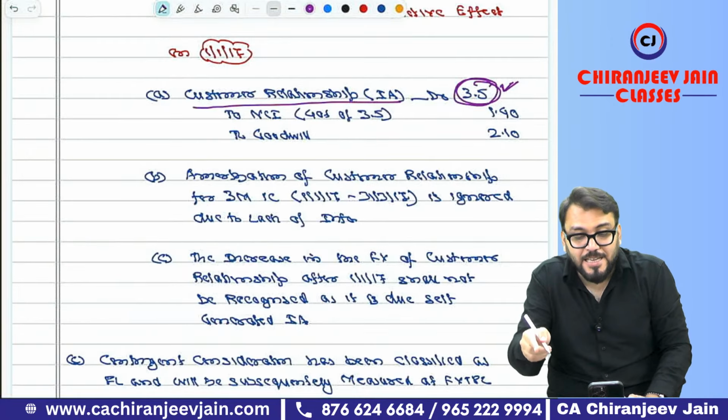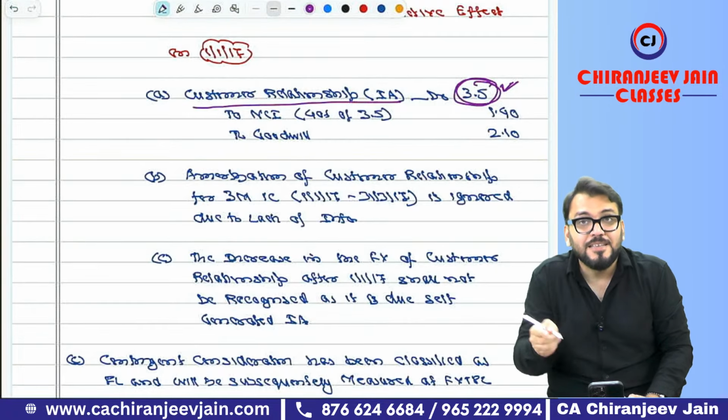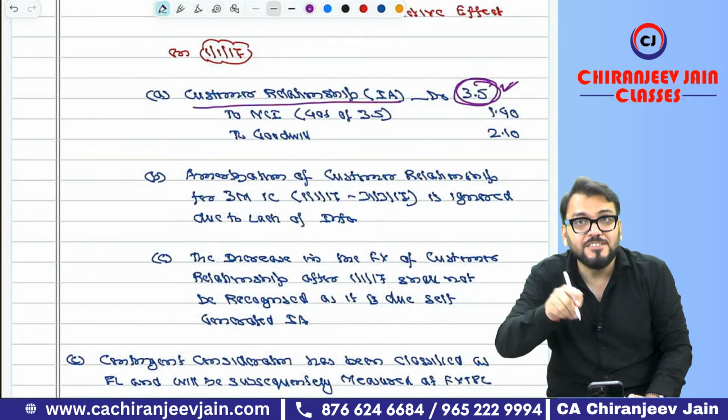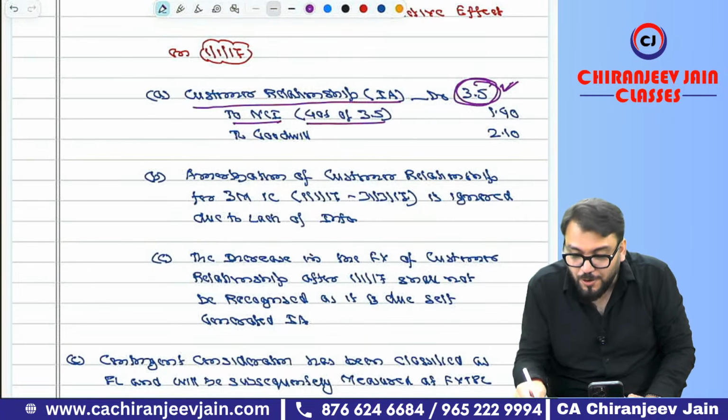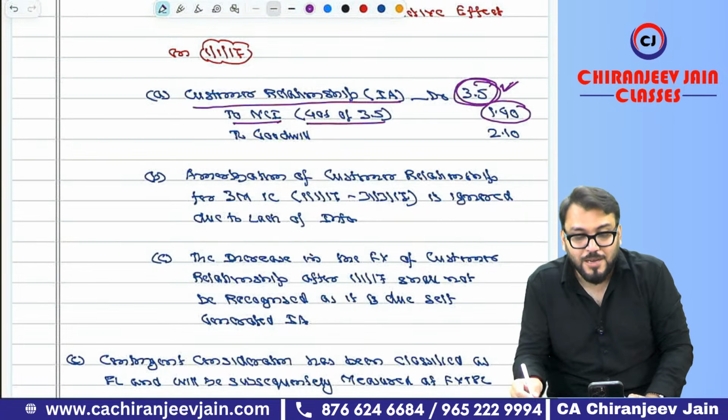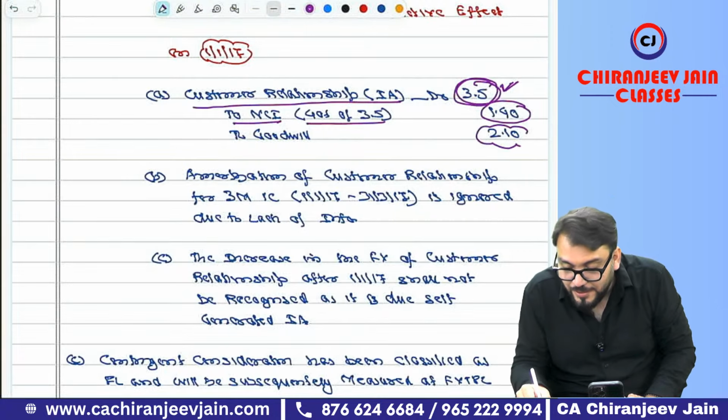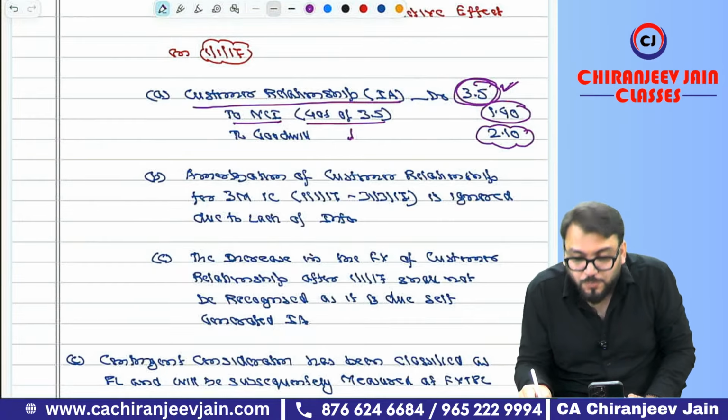Because NCI is measured using the proportionate method, NCI will also be affected. NCI is 40%, so NCI will increase by 40% of 3.5, that is 1.4 crore, and the difference will be adjusted in goodwill. The goodwill will decrease by 2.10.